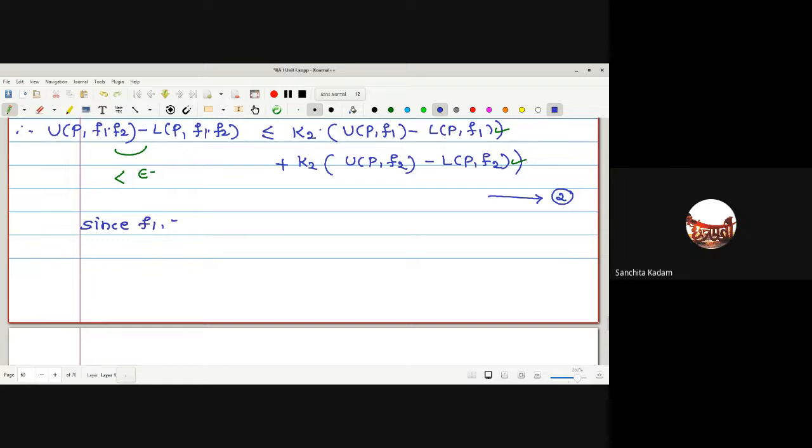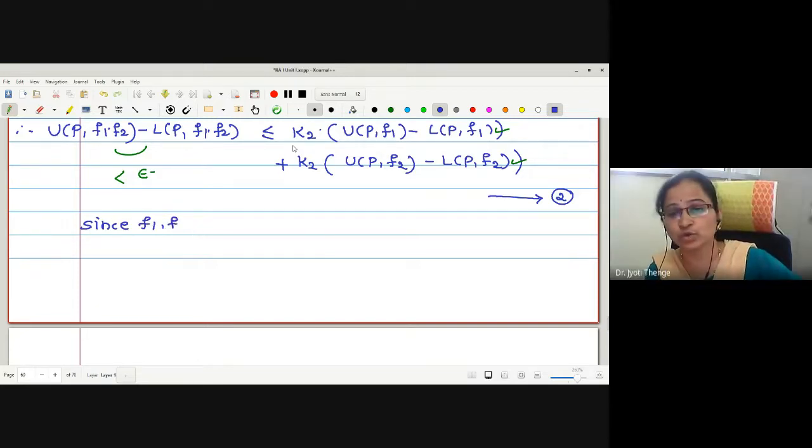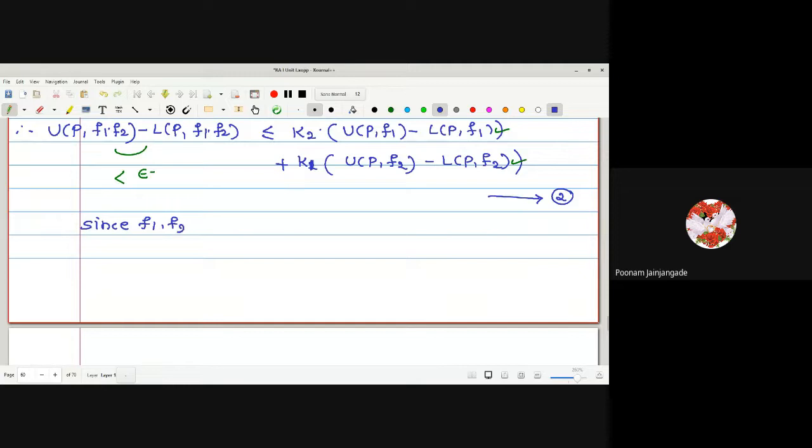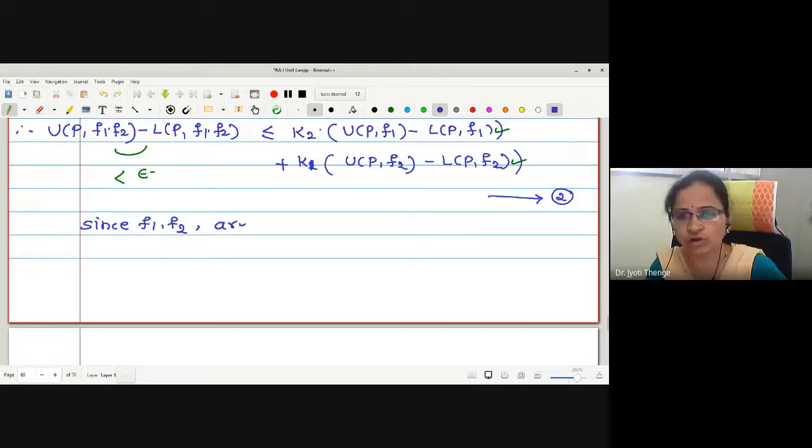Epsilon by 2. Very good. Epsilon by 2. But you have to cancel this k2 and k1 also, no? So epsilon by 2k2 or epsilon by 2k1, whatever it is.